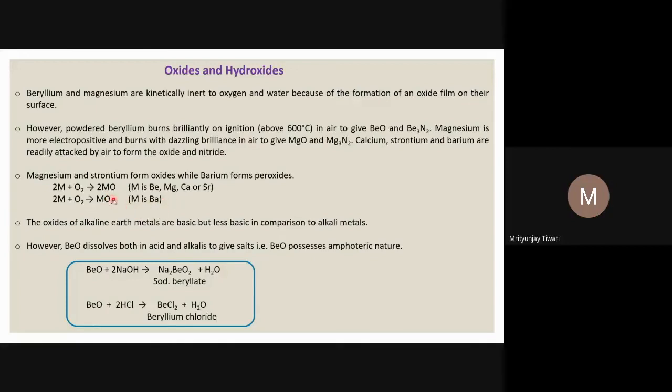Strontium also forms a certain peroxide. It has been seen that barium also forms a superoxide to a certain extent, but however, the peroxide is more stable for barium in comparison to the normal oxide and the superoxides.